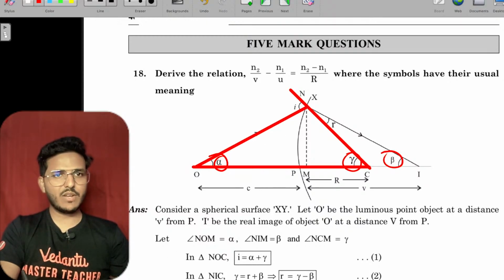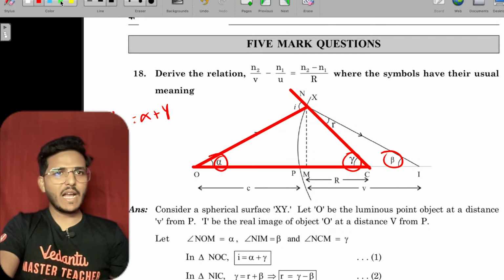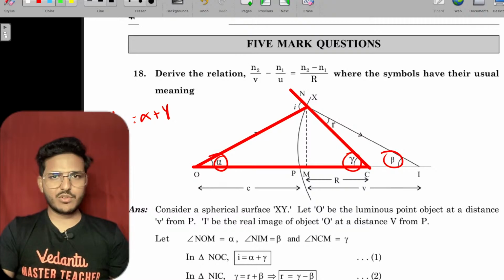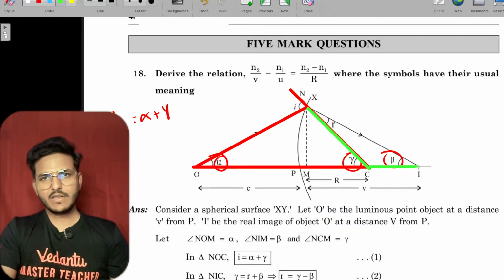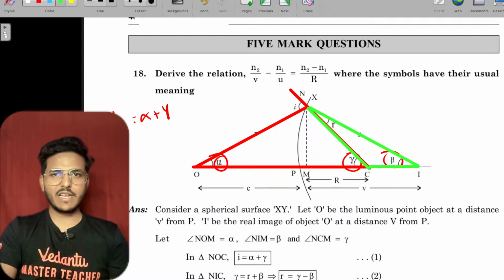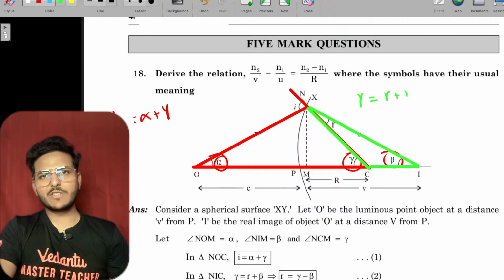In this triangle, you have to write i equals alpha plus gamma. And if you draw another triangle, just focus on the green triangle, then you will find r. How? Gamma equals r plus beta, then r equals gamma minus beta.